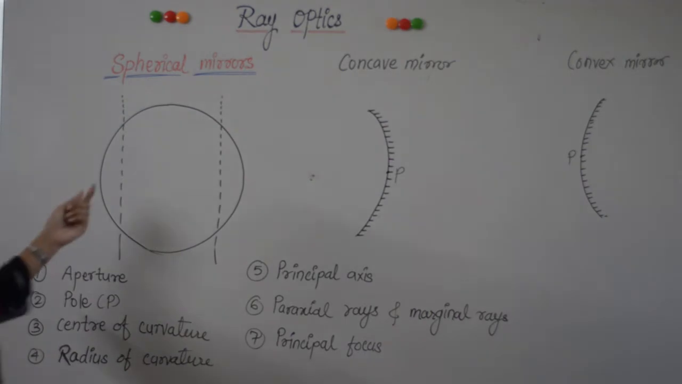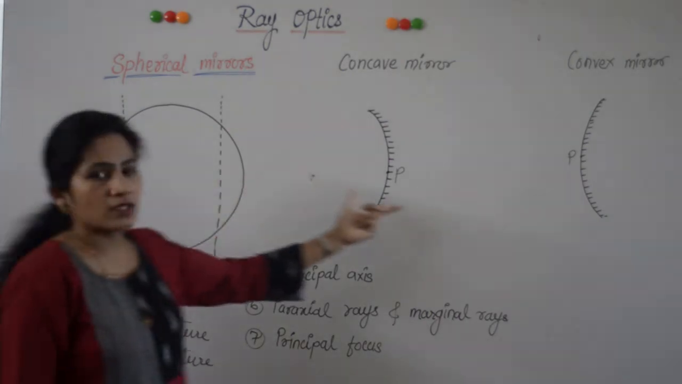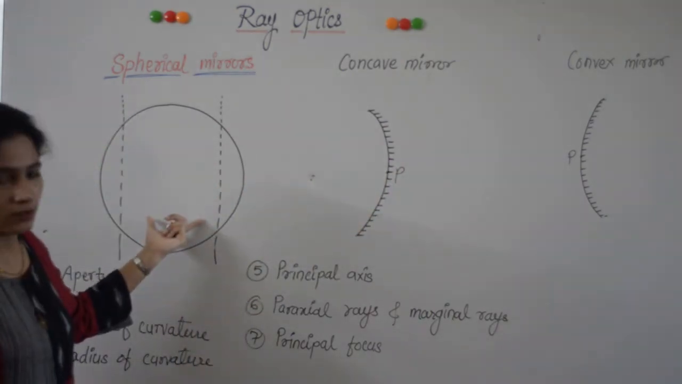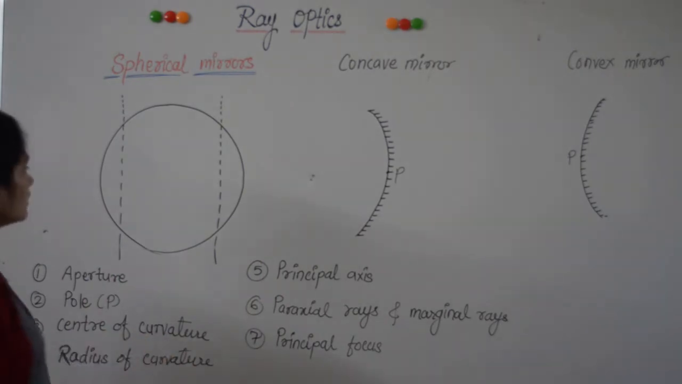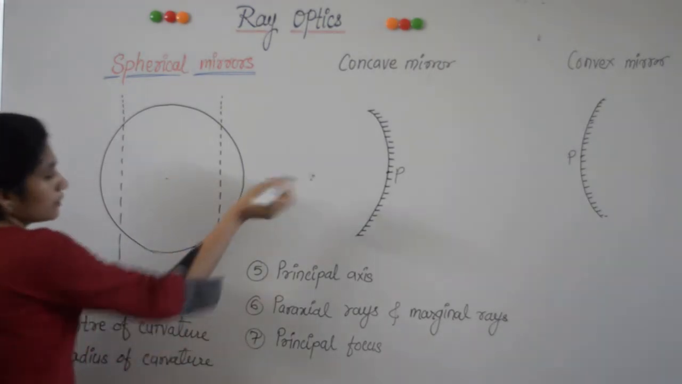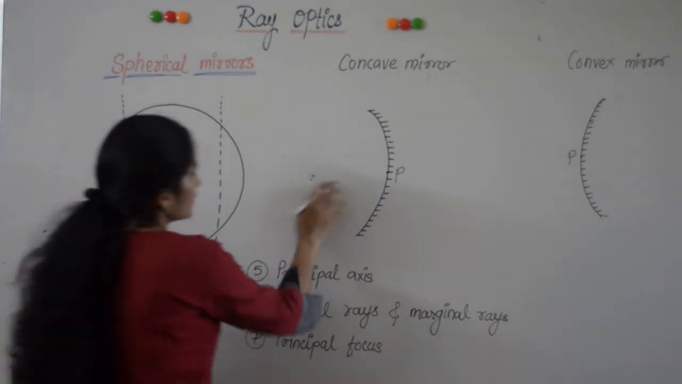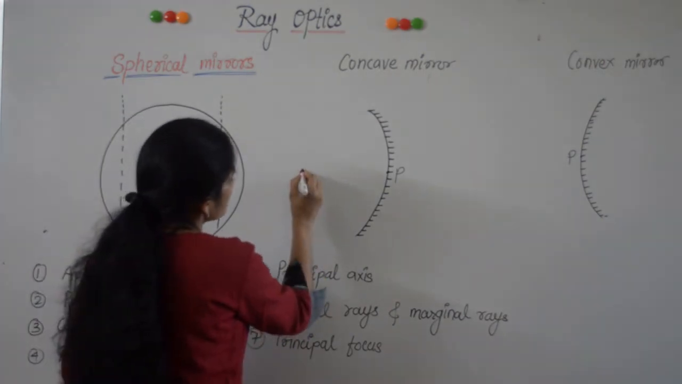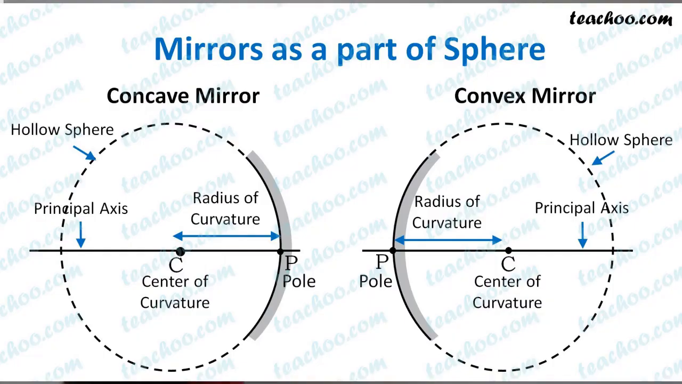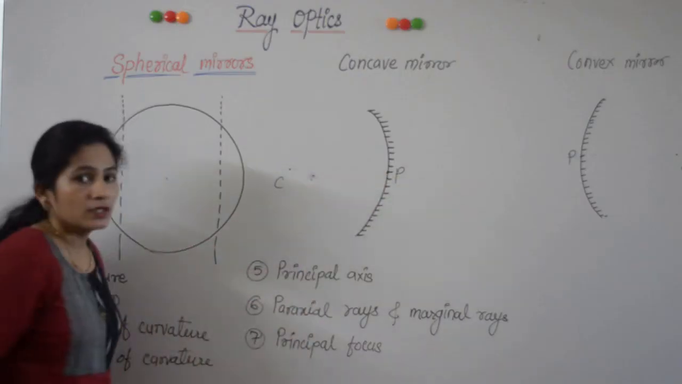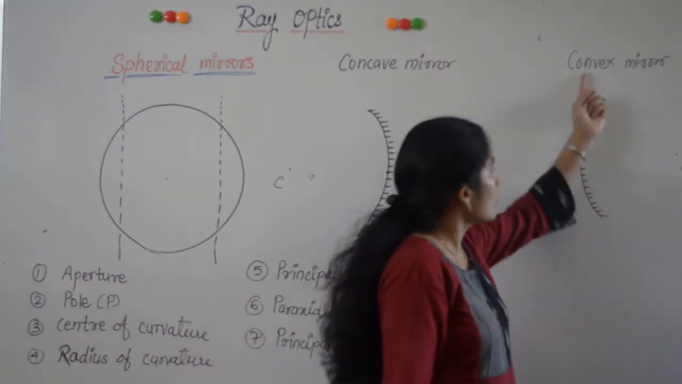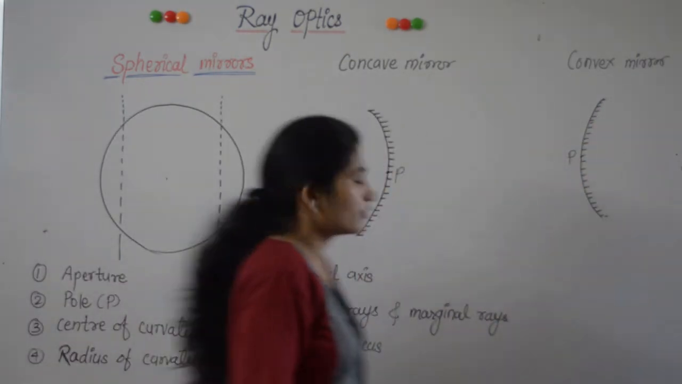Center of curvature. As we have seen, spherical mirrors are part of some sphere. Therefore, the center of curvature is the center of the sphere of which the mirror is a part. So, the center of curvature of a concave mirror is on the left side of P, while the center of curvature of a convex mirror is on the right of P.